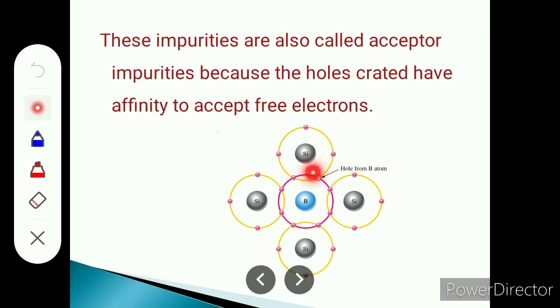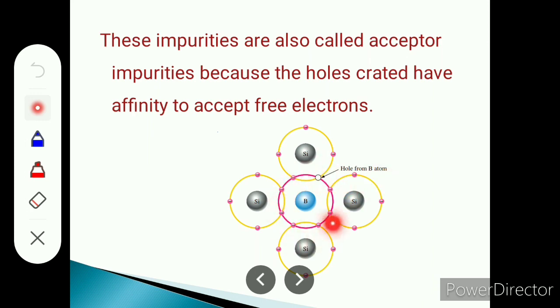Here there is a deficiency of electron because one boron atom attaches with its neighboring silicon atom with a covalent bond. Another boron atom also attaches with its neighboring silicon atom by a covalent bond, and here also one electron is attached with its neighboring boron atom. But at the same time for this silicon atom there are no free electrons, and therefore we show the deficiency of electron, and such a deficiency of electron is known as a hole.